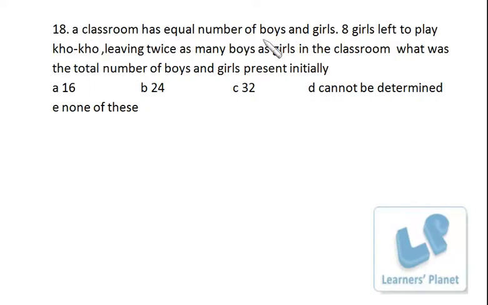A classroom has equal number of boys and girls. 8 girls left to play Kho-Kho, leaving twice as many boys as girls in the classroom. What was the total number of boys and girls present initially?